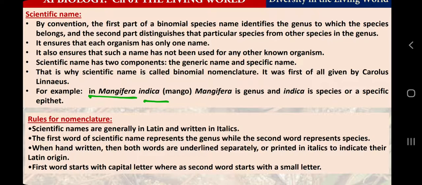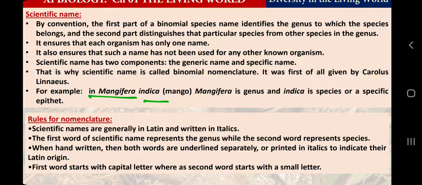So there are so many scientific names. Every living creature is scientifically named. If you remember the name of bacteria, Lactobacillus, Escherichia coli, Apis indica for honeybee, or Musca domestica for housefly, Canis lupus for wolf, Canis familiaris for dog, Bos indicus for cow, Bos bubalis for buffalo. So these are some examples of scientific names. No need to worry about that because we are going to study gradually, slowly in our biology curriculum. There will be so many scientific names.